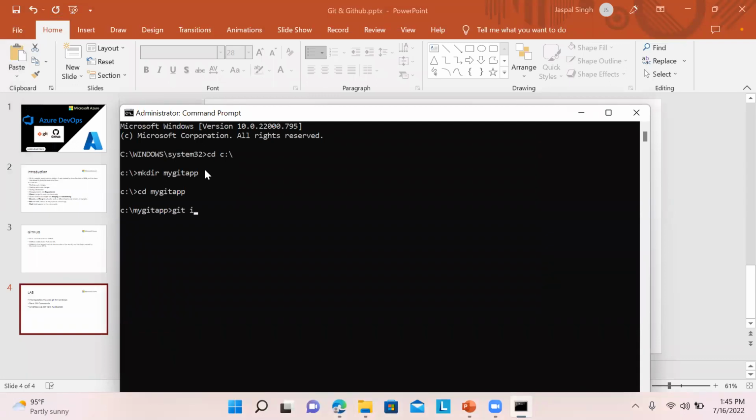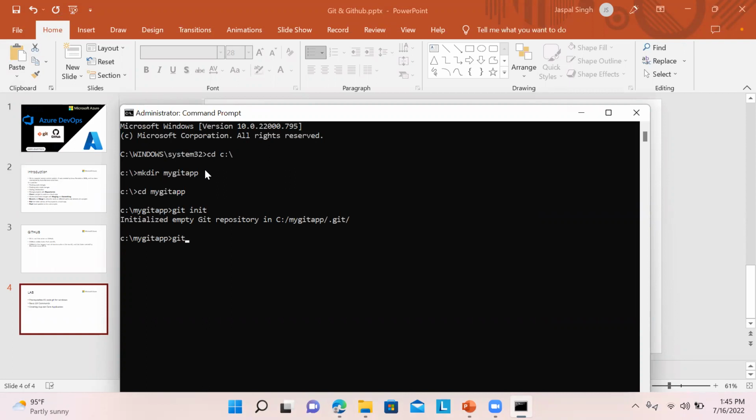Then the very first command is git init, which helps you initialize Git version control on that particular repository. You can see it says initialized empty Git repository in C drive, my Git app .git.